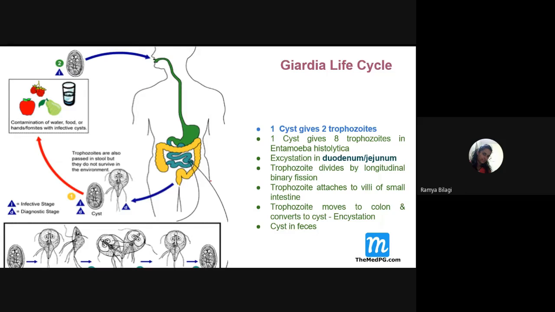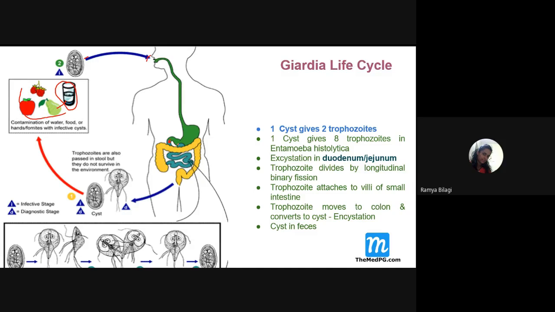Now let us see the life cycle. Look at this picture, very important, because questions are asked nowadays giving the life cycle and asking you to identify which microorganism it belongs to. Now look at this life cycle for Giardia lamblia. Whenever the person consumes contaminated food, fruits or any eatable source with the cyst of Giardia lamblia, where will it reach?